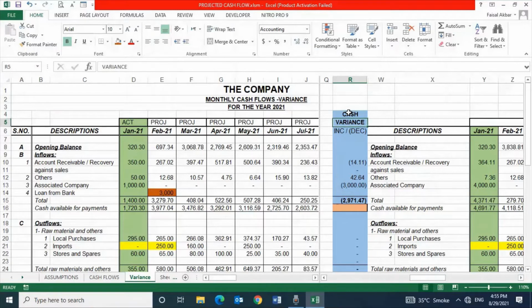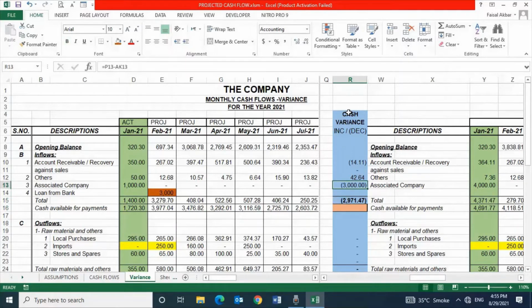We see recovery against sales dropped by 14.11 Ks, whereas the recovery against sale of scrap increased by 42.64 Ks. The payments related to imports were deferred and added in February 2021 projections, while operating expenses remained same, so no change in variance is observed.